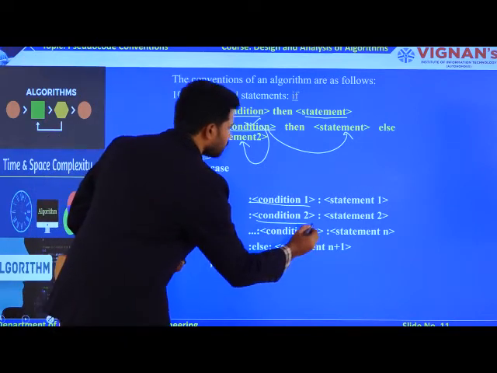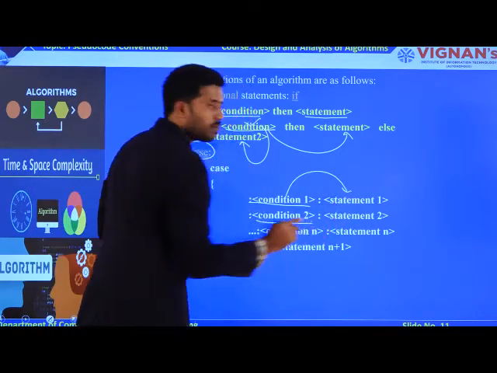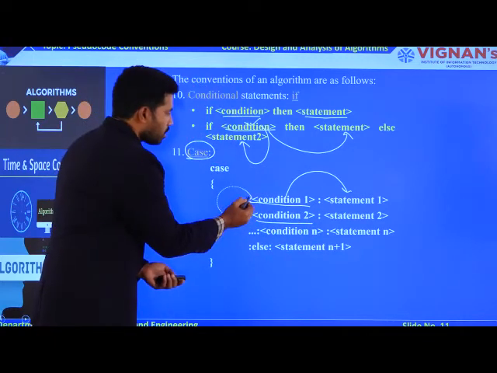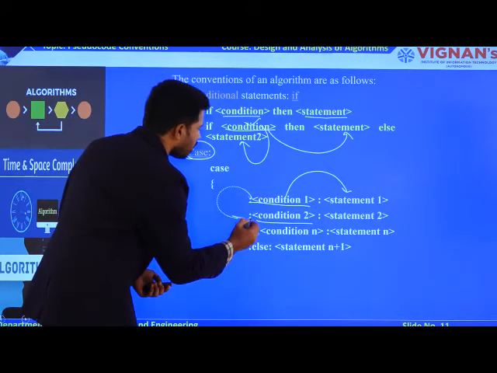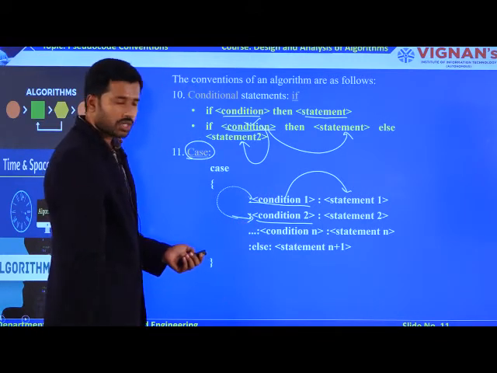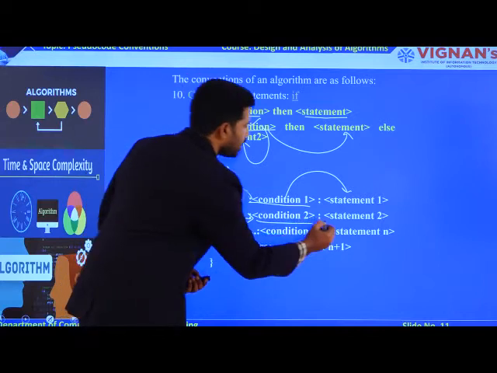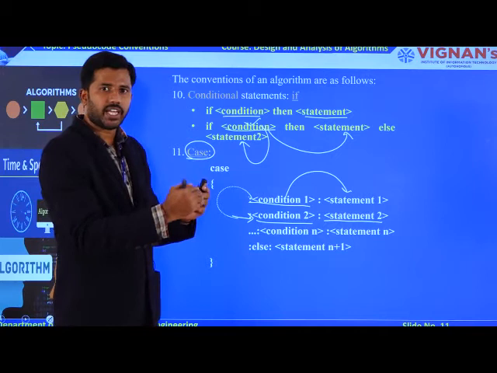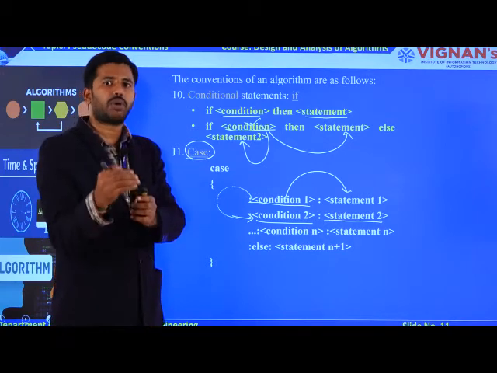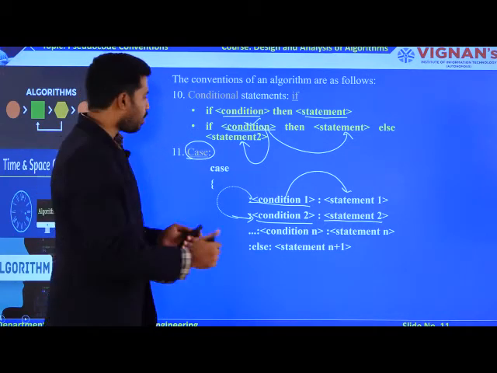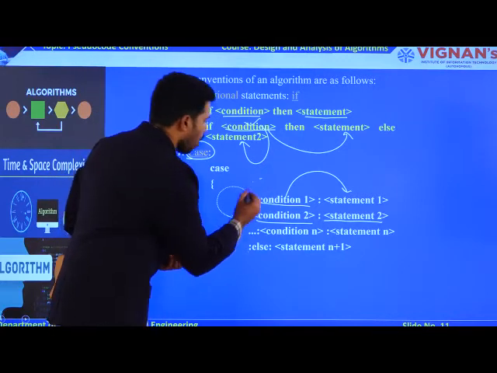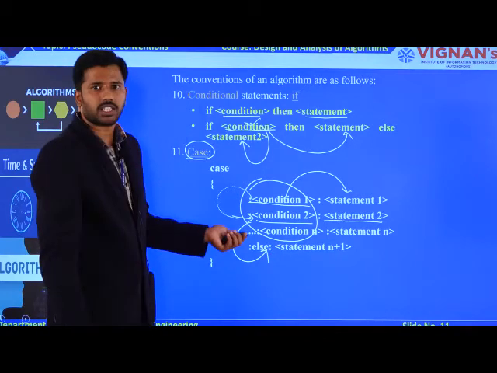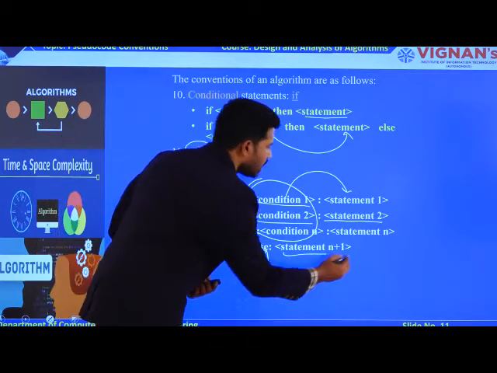Likewise, in algorithms also you are going to have a case, with various conditions. If condition 1 is true, you are executing statement number 1. If condition 1 is failing, then the control enters to evaluate condition number 2. So, if condition number 2 is satisfying, then you are executing statement number 2. Likewise, the control will verify each and every condition to execute a particular number of statements. What happens if all conditions have failed? Then ultimately the control will move to the else block. This is nothing but your default case to execute the default statement.